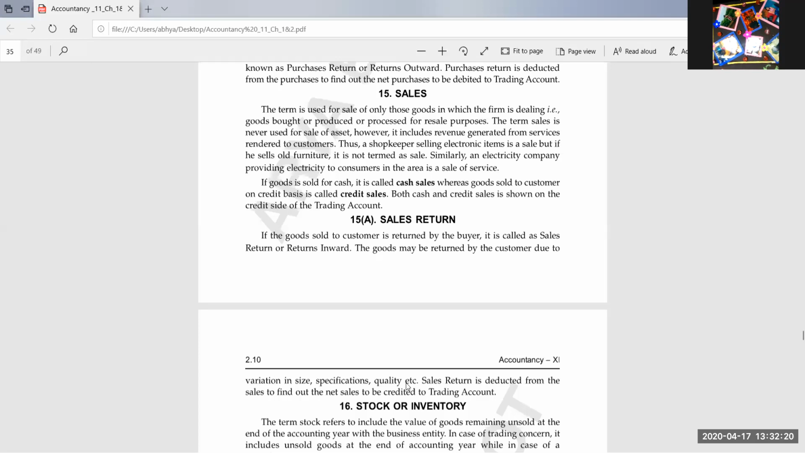So the net sales will be cash sales plus credit sales.